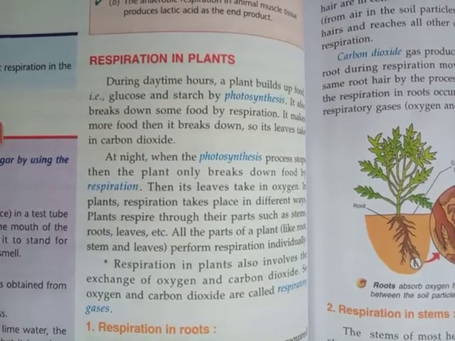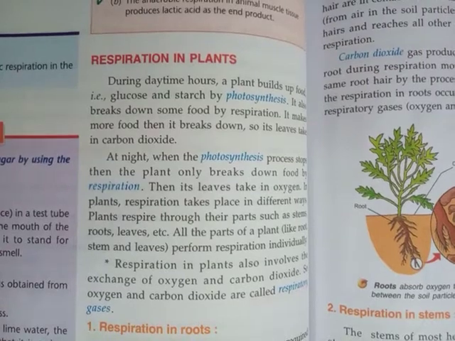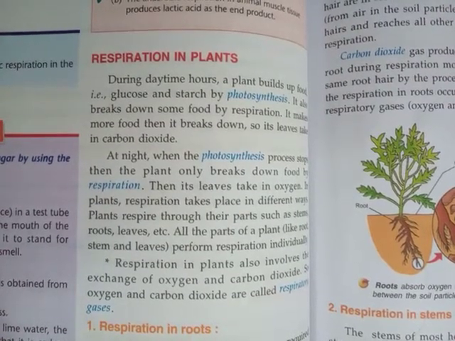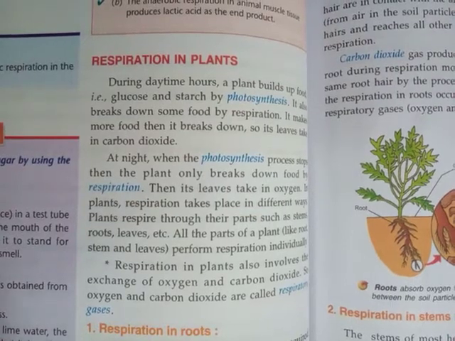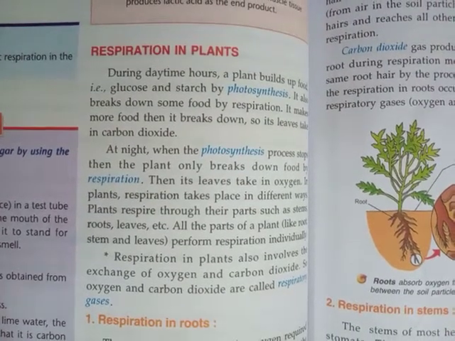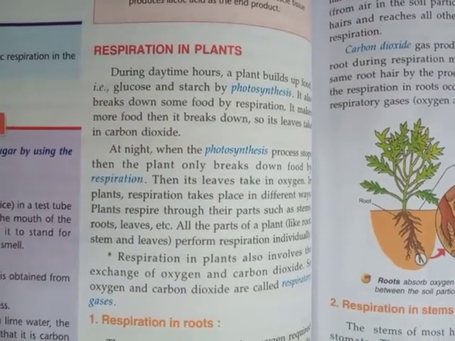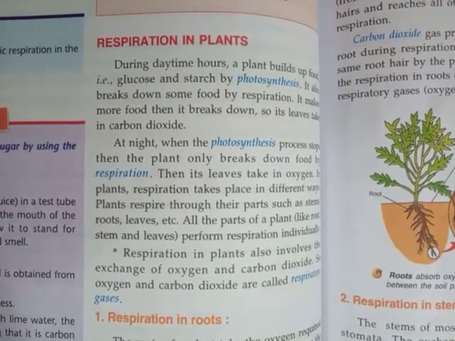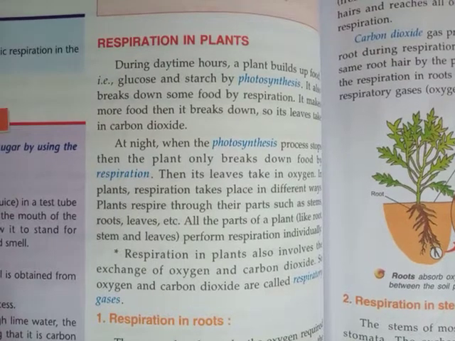Now children, we know that we human beings and animals have specific organs or organ systems for the process of respiration. But in green plants, there is no specific system or organs for respiration.